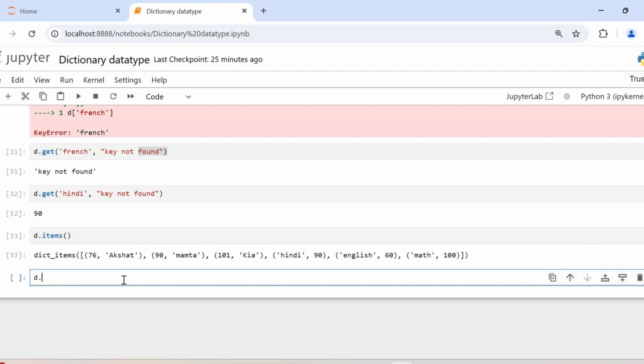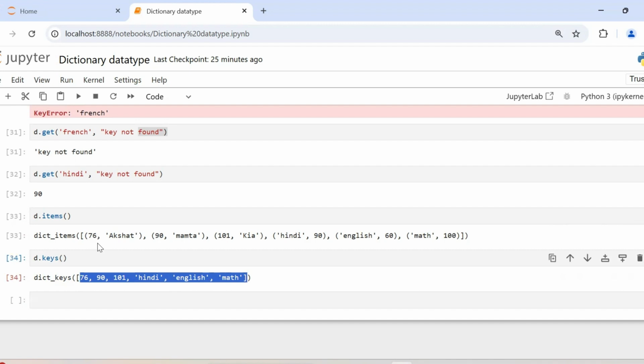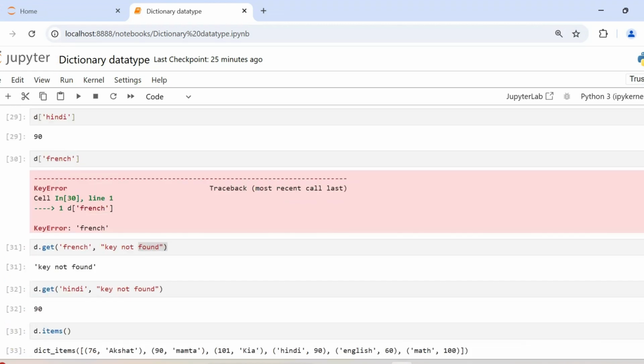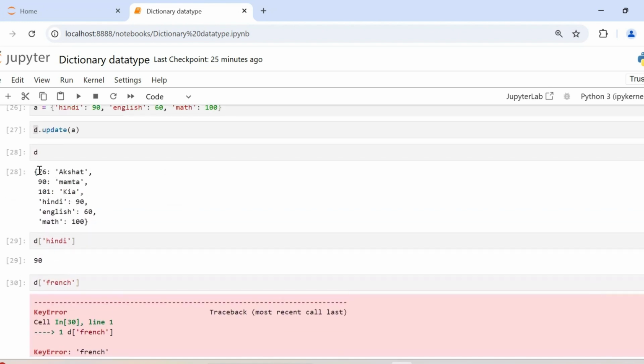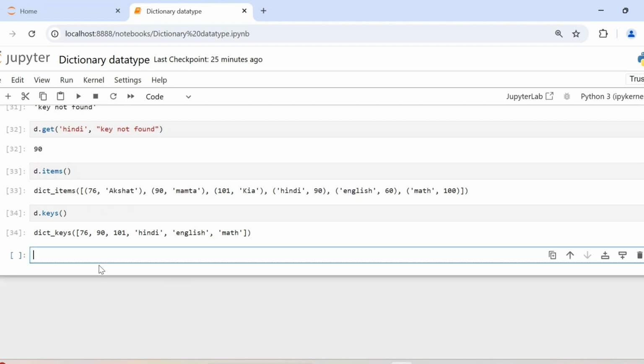What if I just want to return keys? There's an inbuilt function called keys, which gives you all the keys of the dictionary. These are all the keys in my dictionary, as you can see here. We have returned the items, we have returned the keys.